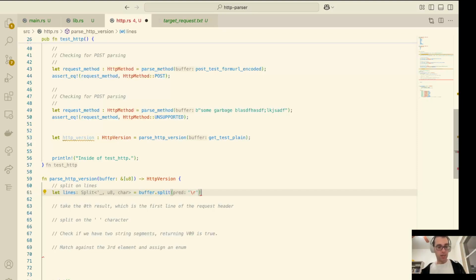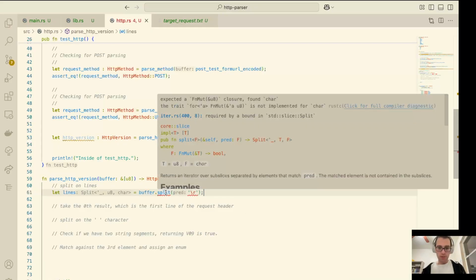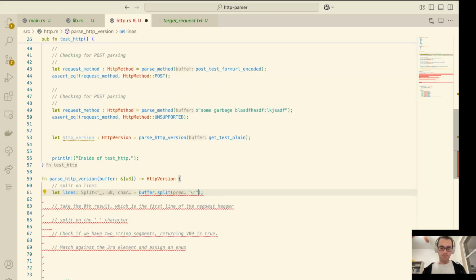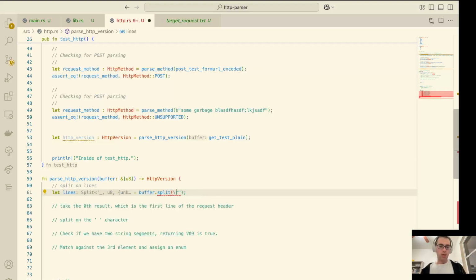If this breaks, again, we're kind of in not our fault territory. So split, that's fine. Implemented for character. Come on. All right, fine. You're going to make us do something different.